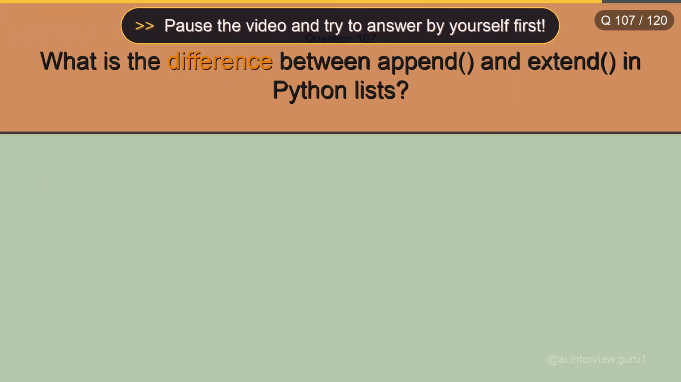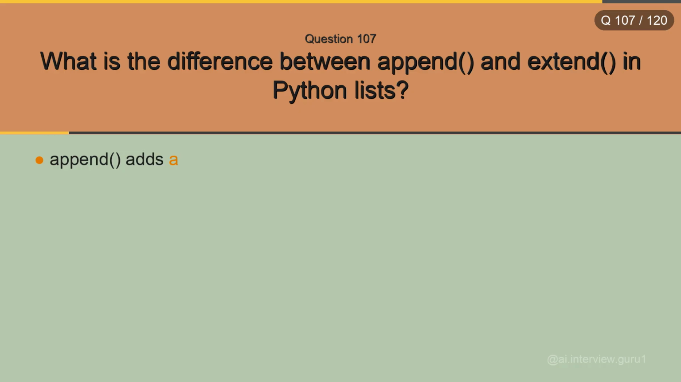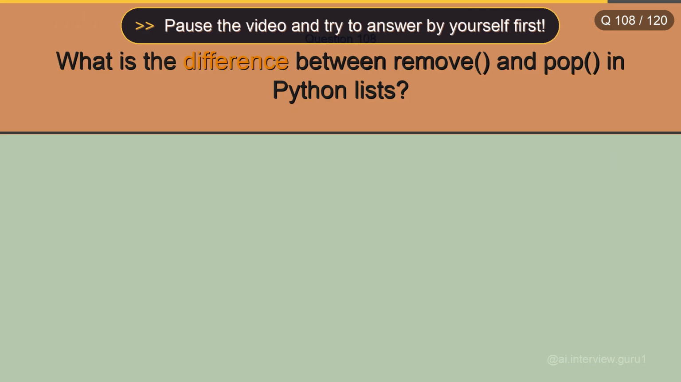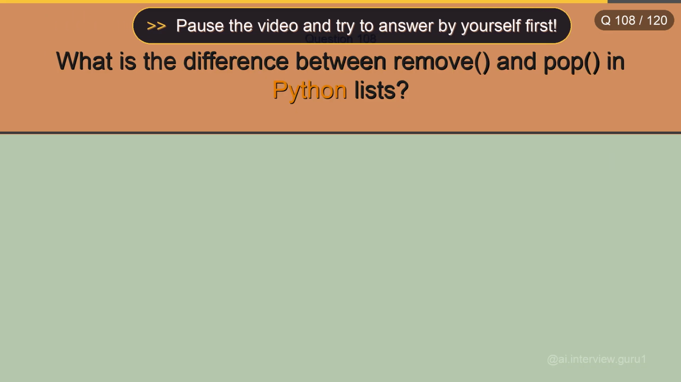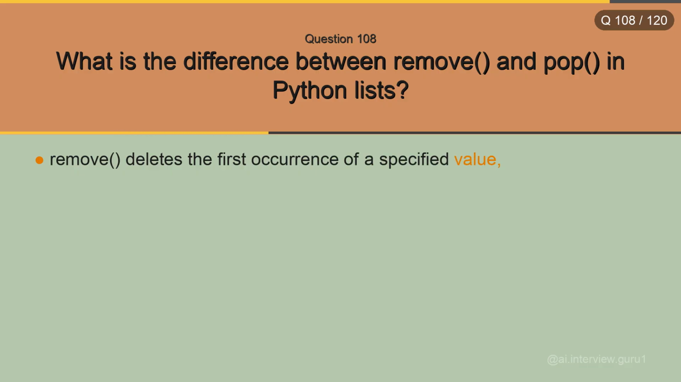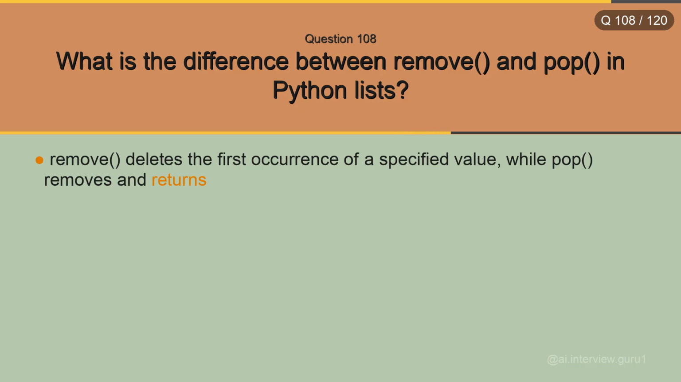What is the difference between append and extend in Python lists? Append adds a single element to the end of a list, whereas extend adds all elements from another iterable. What is the difference between remove and pop in Python lists? Remove deletes the first occurrence of a specified value, while pop removes and returns an element by its index.